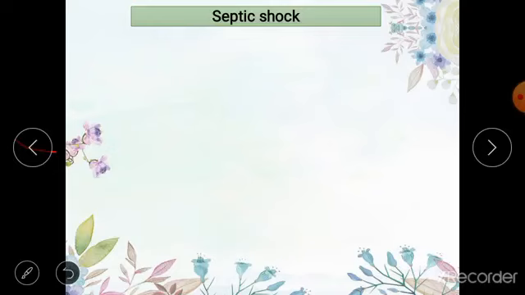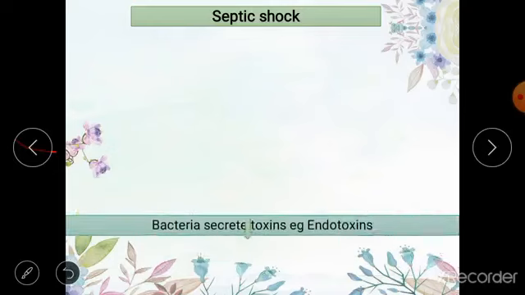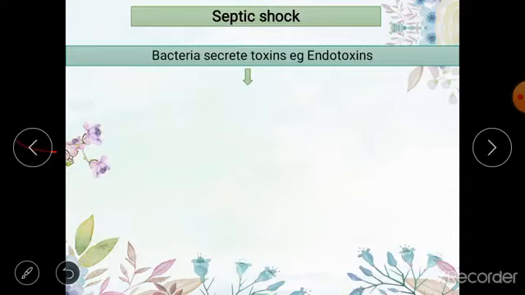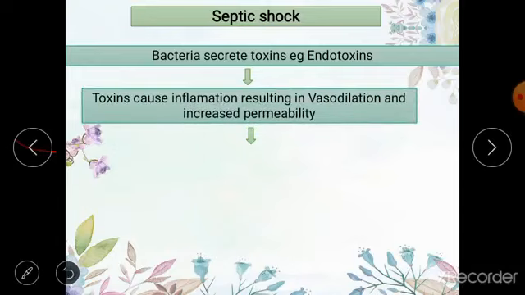Let us see now how the septic shock develops. What is the mechanism? First of all, there are bacteria present within your body at any location within your skin, your GIT, your respiratory tract, and these bacteria are going to produce toxins which are known as endotoxins. One example of such toxins is endotoxins. These are the most common types of toxins which cause septic shock. What do these endotoxins do? They cause inflammation of the tissues and the blood vessels, and they cause vasodilation and increased permeability.